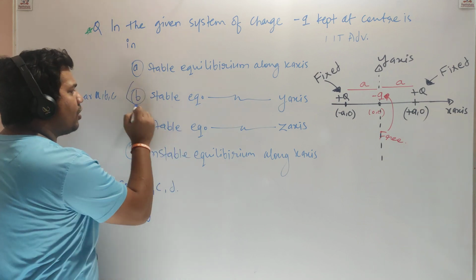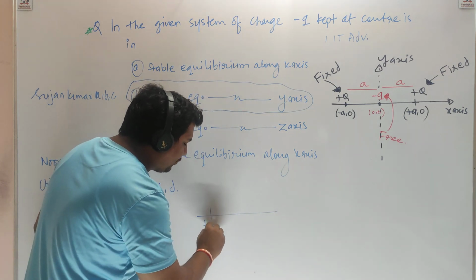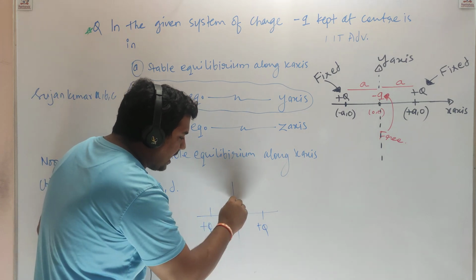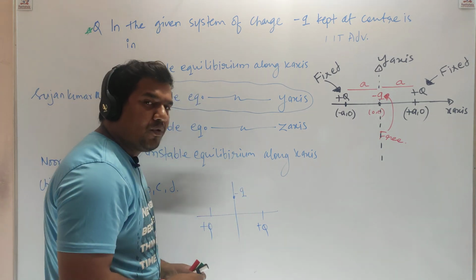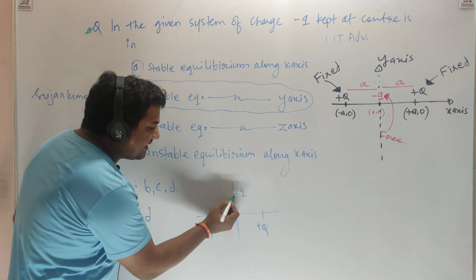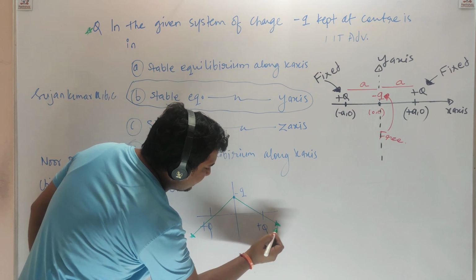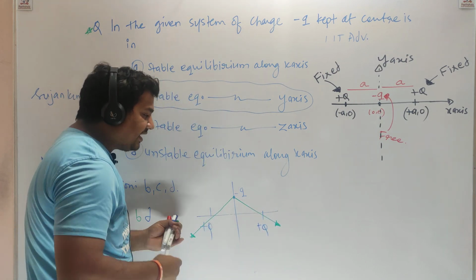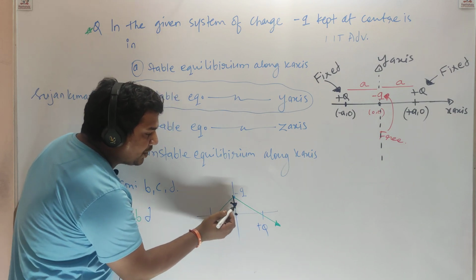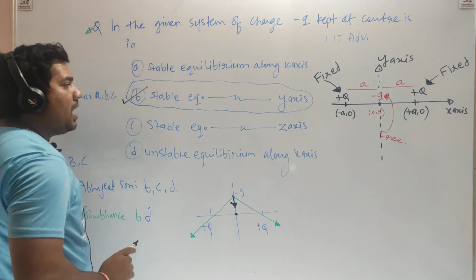So let's talk about option B. If you want to talk about option B, you'll have to displace minus q first. I told you, if you displace the charge and then it comes back towards its equilibrium position, it is stable equilibrium. See, when you displace this along the y-axis, plus q will attract it in this direction. This plus q will also attract in this direction. Because the resultant of these two forces is downward, minus q will have to come downward, towards the equilibrium position. Yes. That's why it is in stable equilibrium along the y-axis.